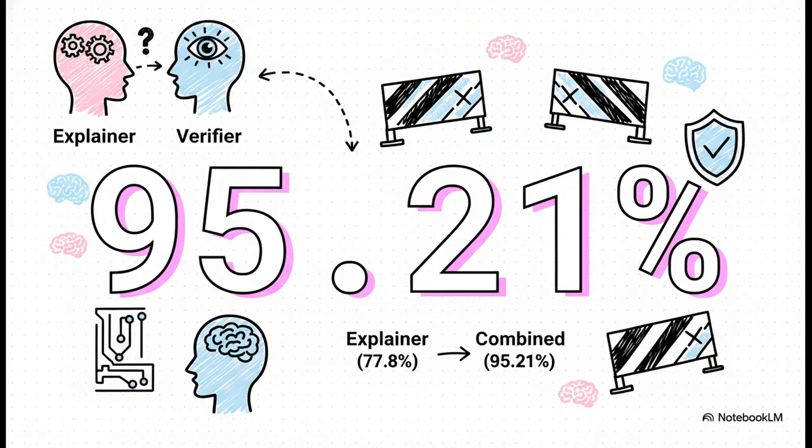When the researchers paired GPT-OSS as the explainer with QN3 as the verifier, the magic truly happened. Without a verifier, the explainer was only accurate about 77.8% of the time, but the two-stage framework rocketed that accuracy up to an incredible 95.21%. It successfully blocks 78.5% of all hallucinations and errors from ever reaching the end user. That is a game changer.